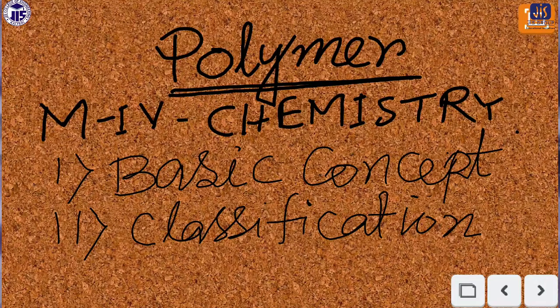But before that, we have to know what polymer actually is. Polymer is important for every day of our life. Starting from the morning, if you think about what we are using, most things are made of polymer. And gradually, we are trying to replace metals with polymer. So what is the polymer, or how can we define it?